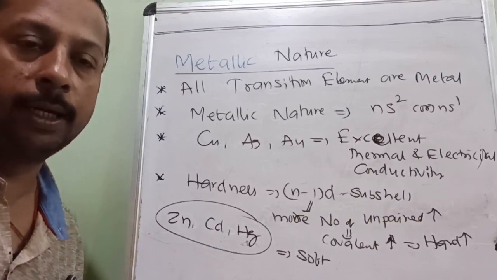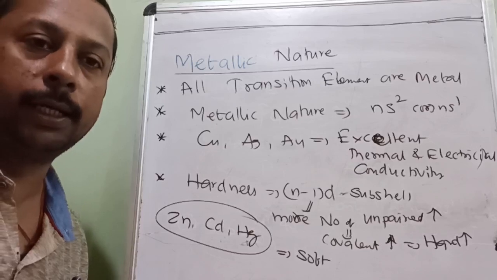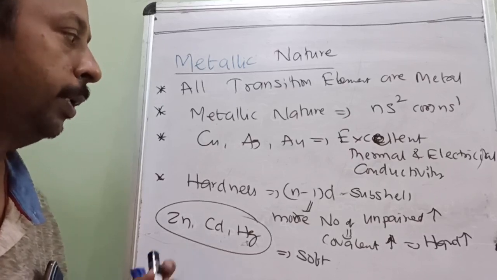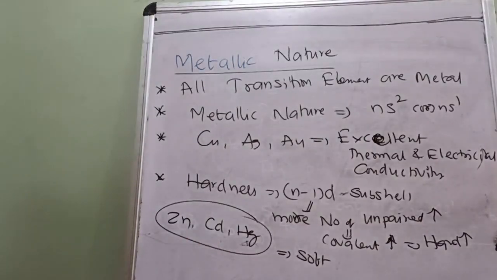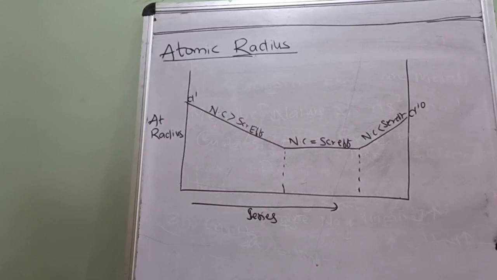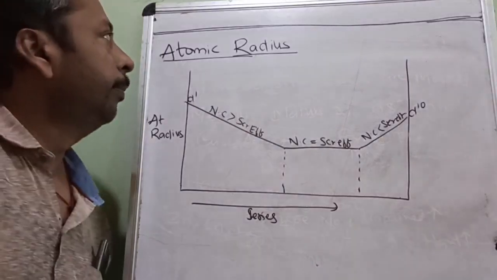Is it understood? Metallic nature only on ns. Okay, so make a note of it. Okay, made a note of it.